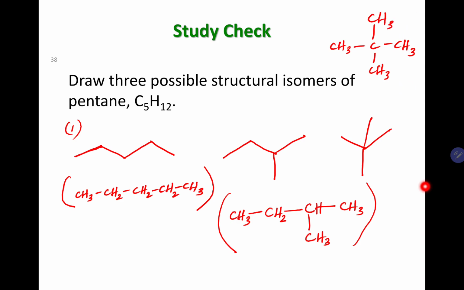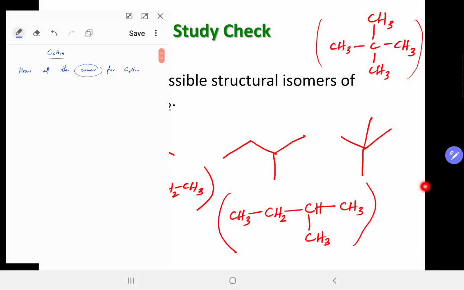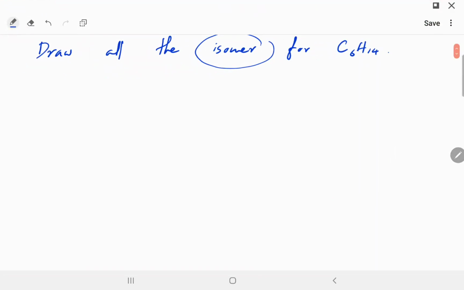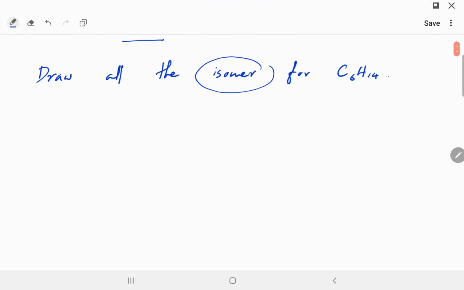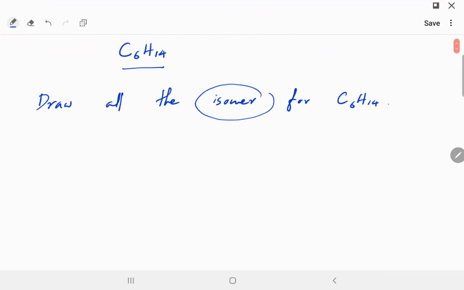Okay, all right, so these are the 3 structures, or isomers, that you can have. I think I gave you an example in a different sheet of paper: draw all the isomers for C6H14. So now you should be able to do it. Pause the video and see if you could get the same answer that I'm going to get.